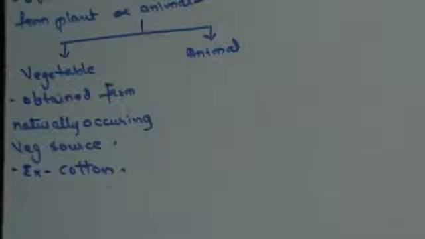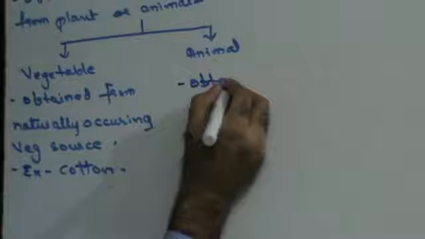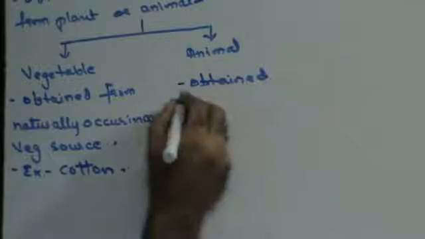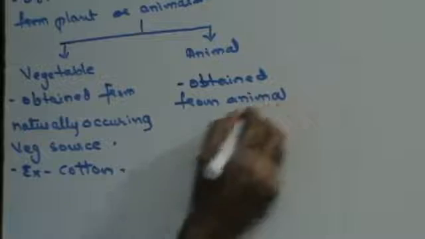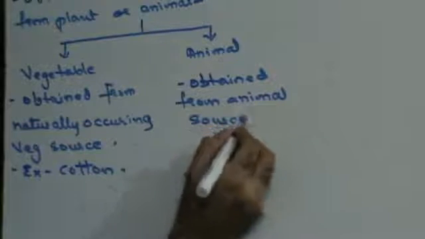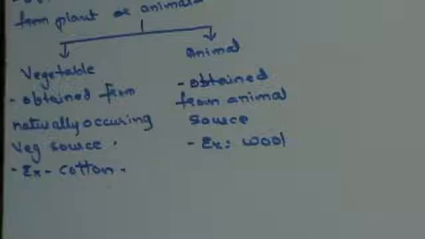What are animal fibers? These are ones which are obtained from animal sources. Example, wool. So these are natural fibers, which can be of vegetable source or animal source.